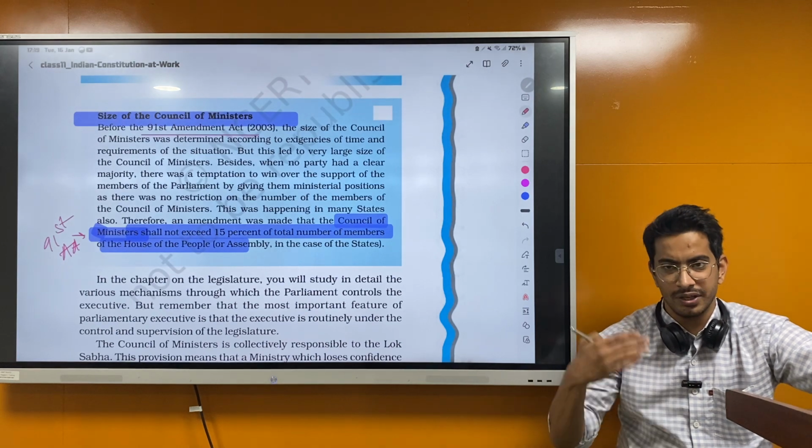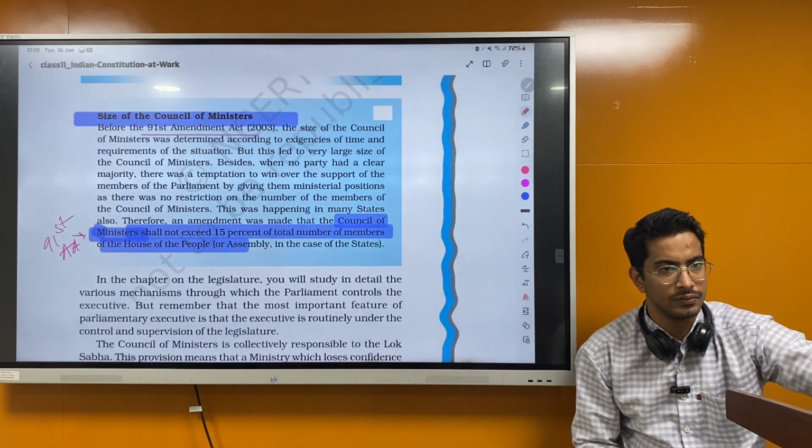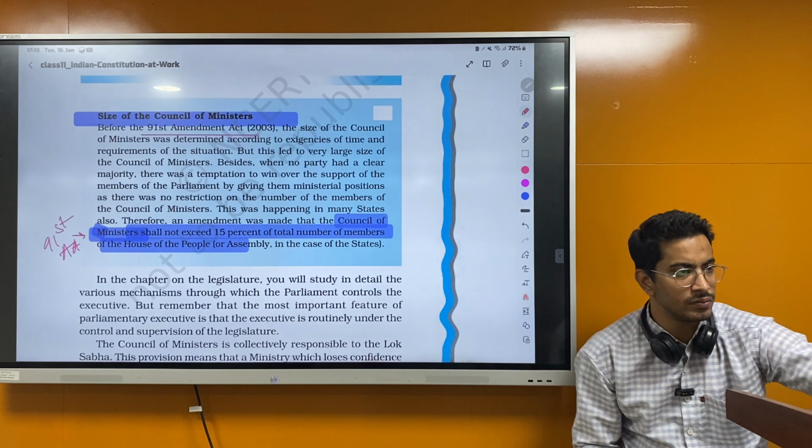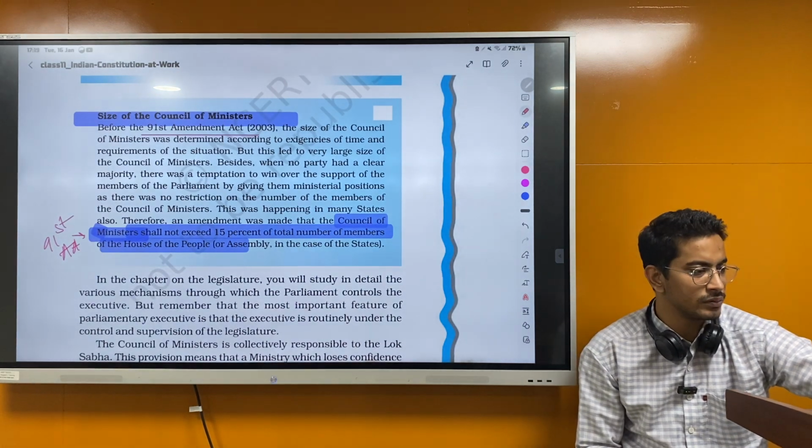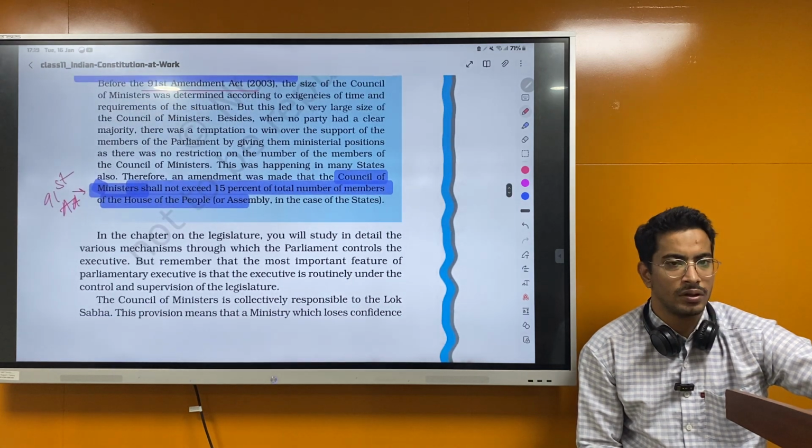What was the hierarchy of ministers? Cabinet Minister, then Ministry of State, then Deputy Minister. Okay. Done?